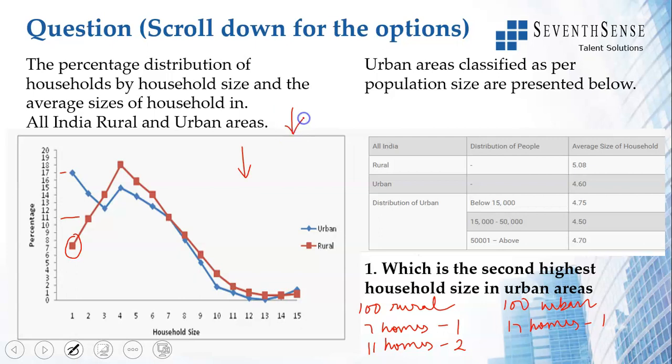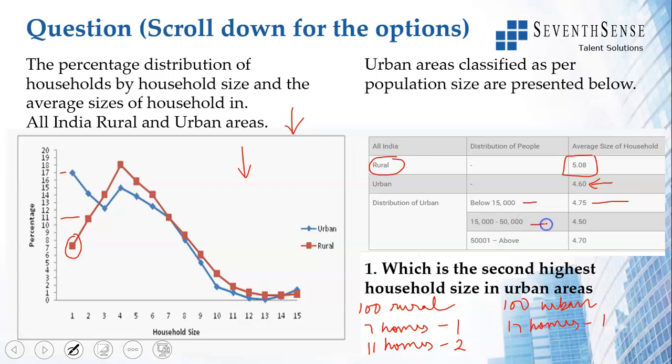If you look at this table, what it says is that in rural areas, average size is 5.08. That is all there is. So this is the average size. But in urban areas, there is some extra information. Average size might be 4.6, but that is split this way. Population, if it is less than 15,000, average size of the household is 4.75.